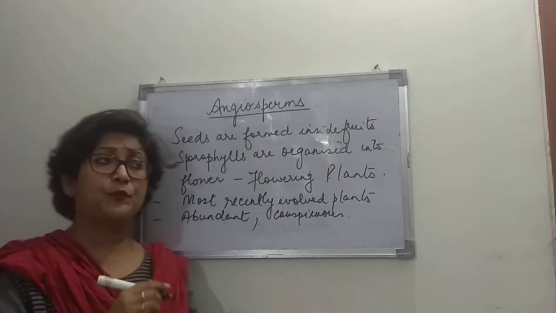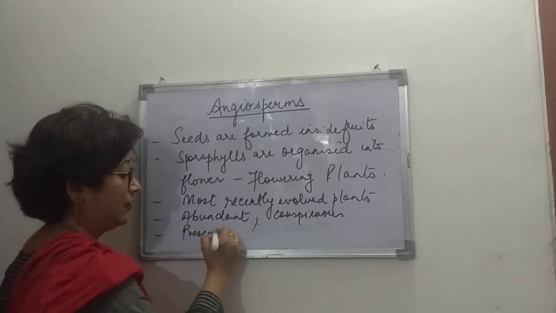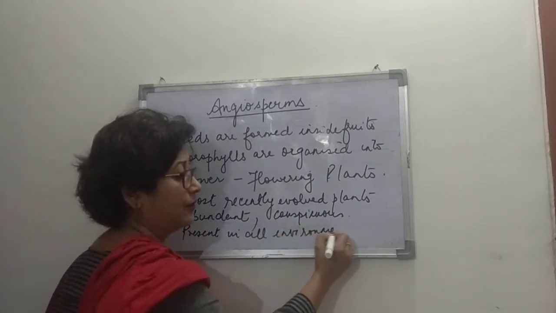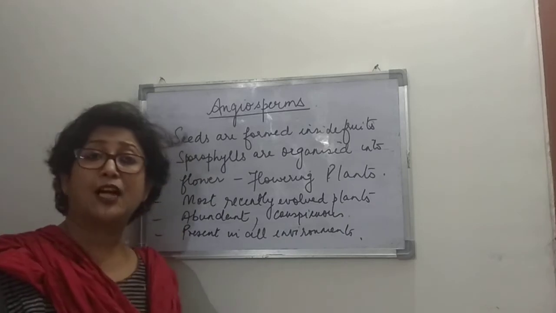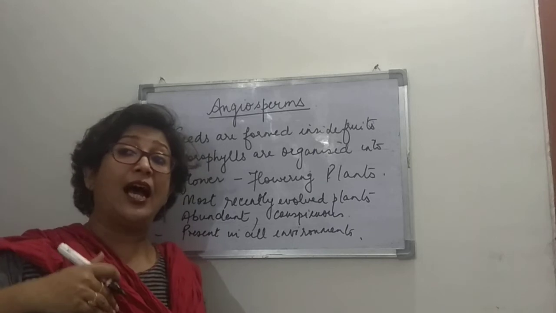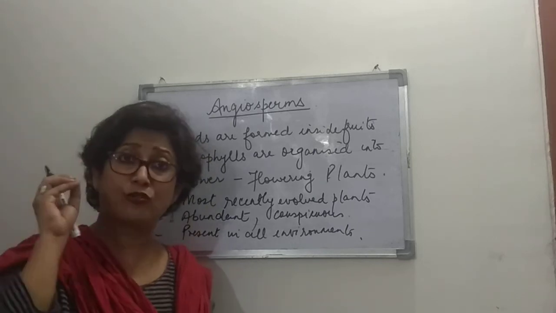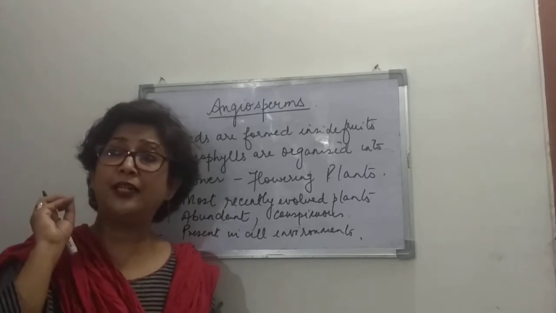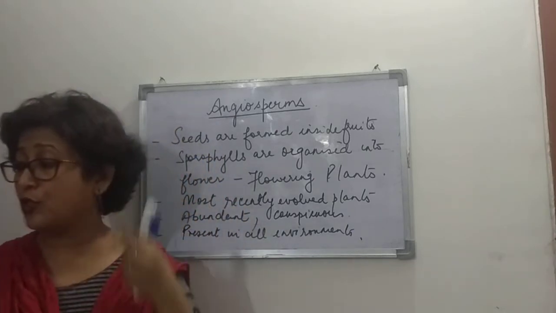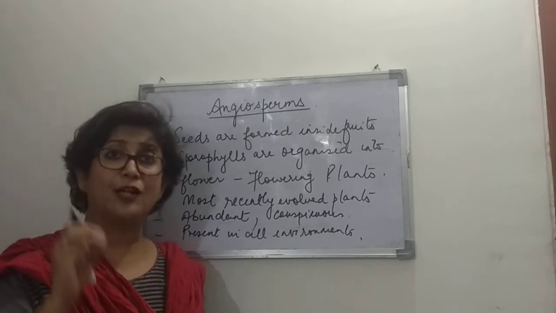I'll write it here: present in all environments. So they are found in deserts, on hills, on mountains, on very high hills also, and even in the frozen parts of the world like Antarctica, even there flowering plants or angiosperms are found.